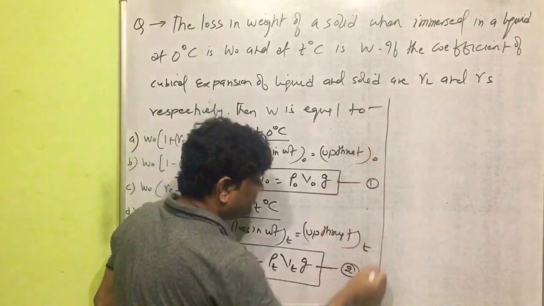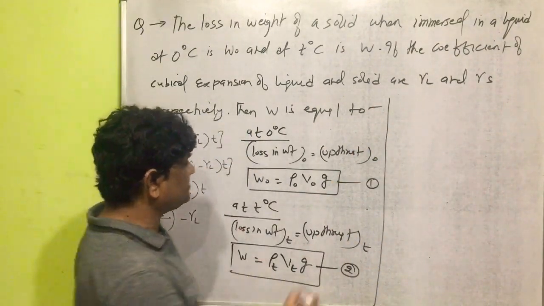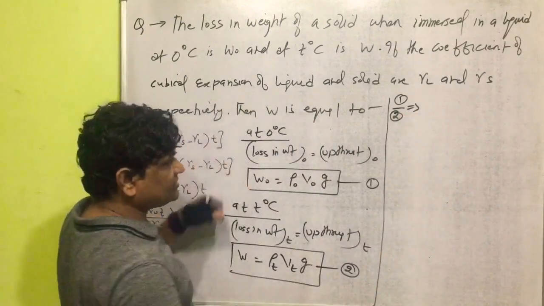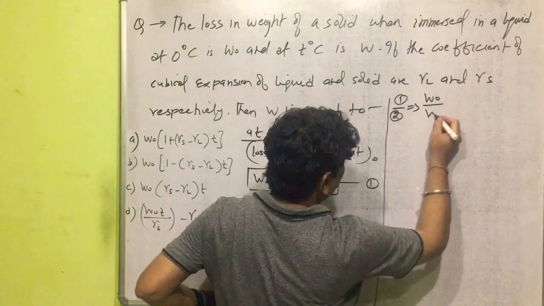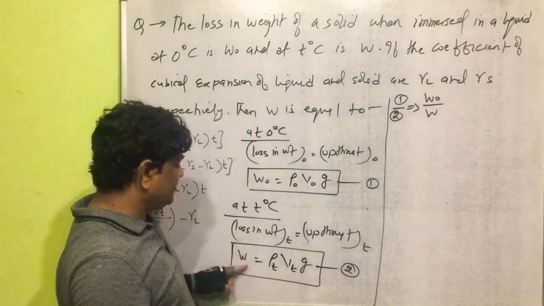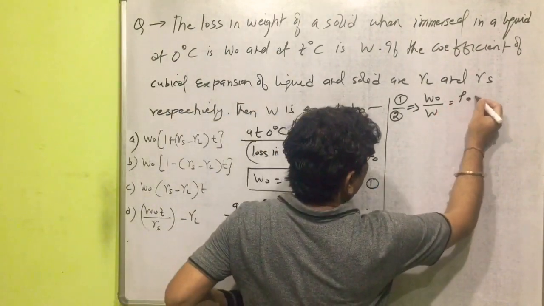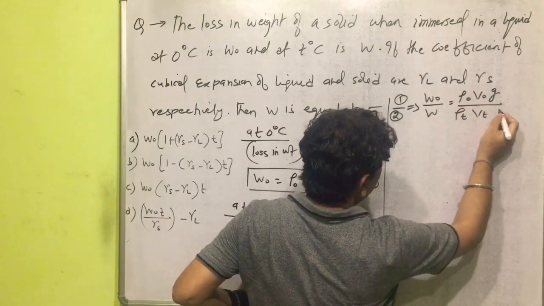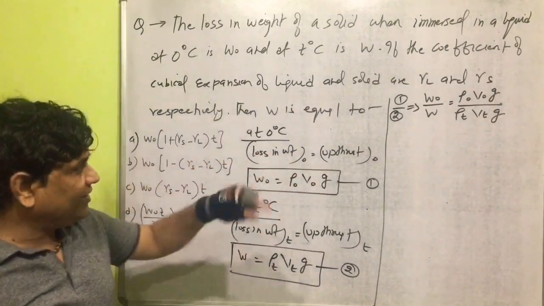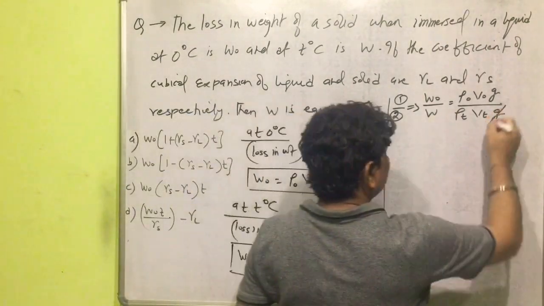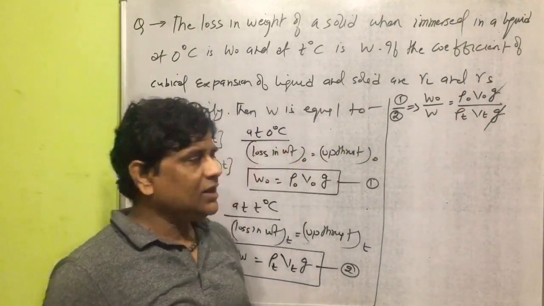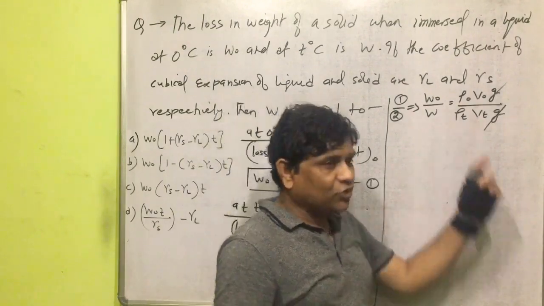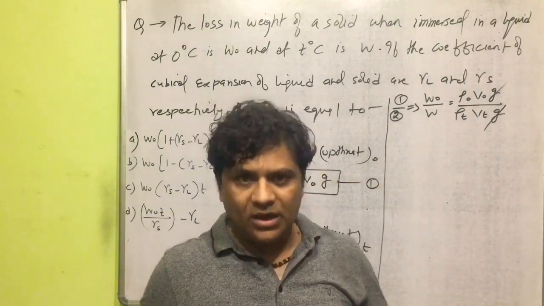Now dividing these two relations, 1 divided by 2: W naught divided by W is equal to rho naught V naught into g divided by rho T Vt into g. Dividing 1 by 2, gravity will be cancelled. Now we need the density of liquid at T degrees Celsius and the volume of solid inside the liquid at T degrees Celsius.